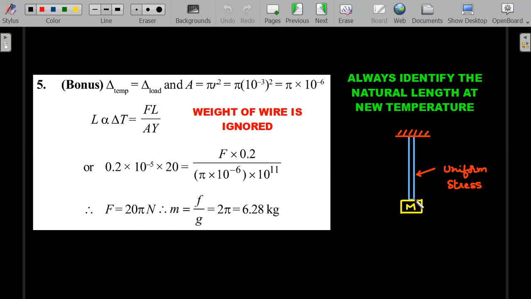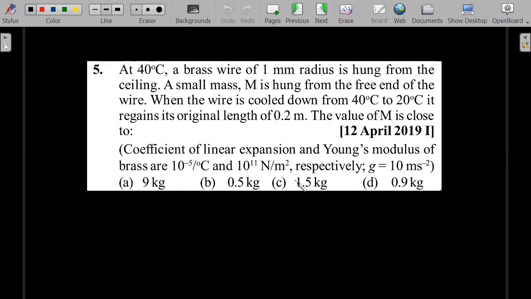The latest PHYSICSSIRJEE original video was on a question where a rod actually had a non-uniform stress. Always identify the natural length at a new temperature and then calculate this. Pretty straightforward. I think you should get 6.28. The problem with this was it was a bonus question: such a simple calculation, and the answer actually did not match any of the options.